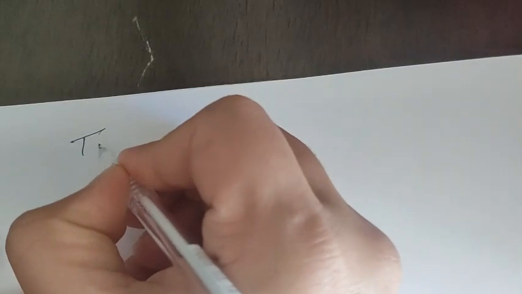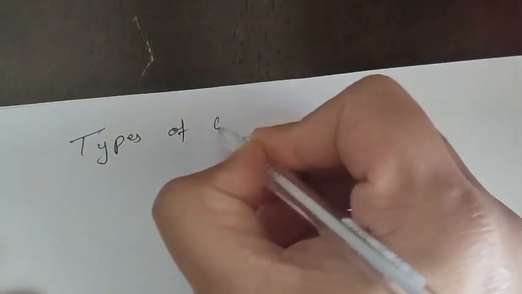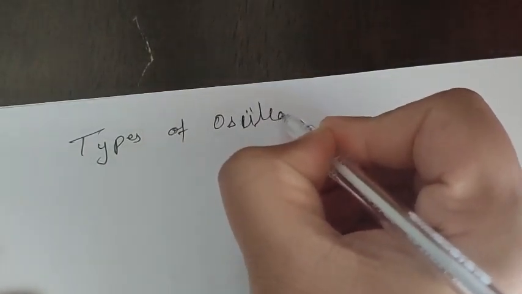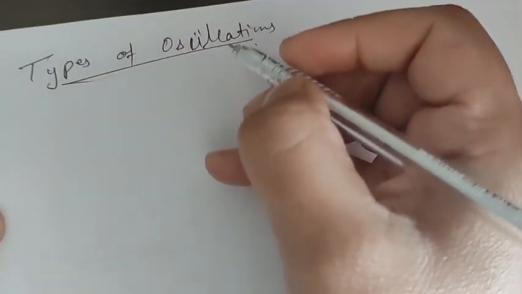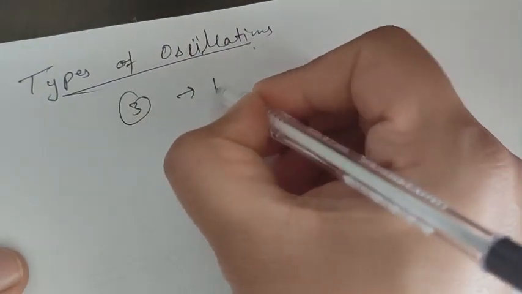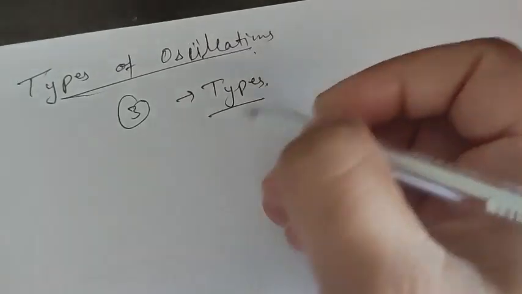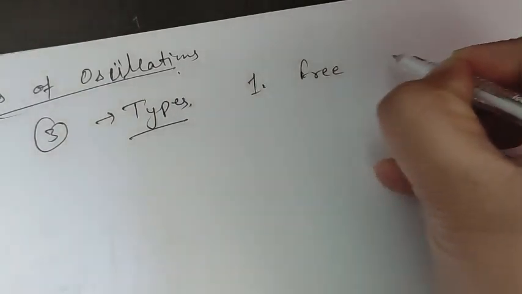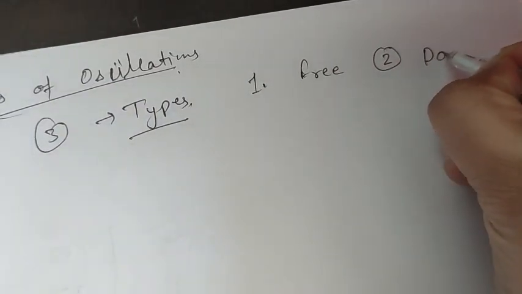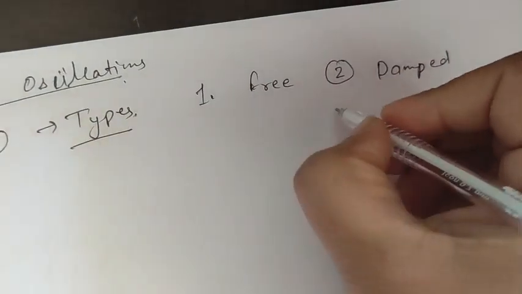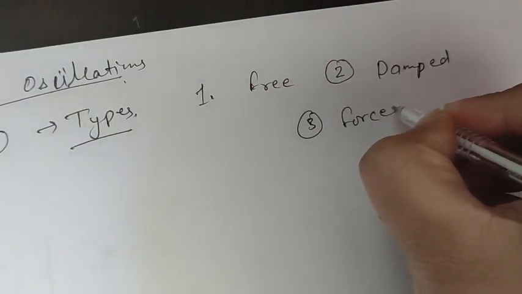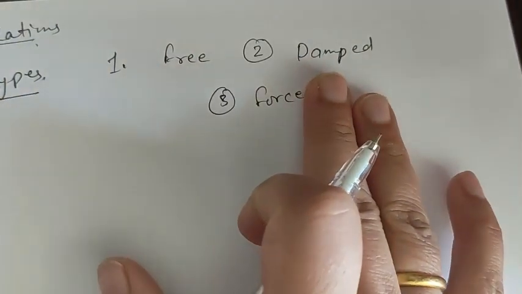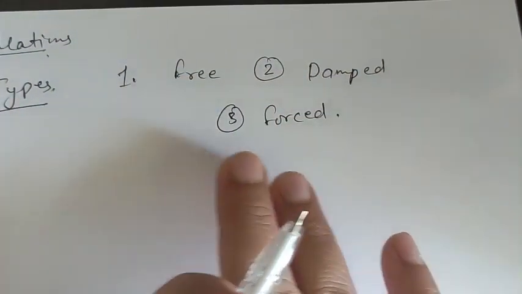If we see the types of oscillations, there are mainly three types of oscillations. So what are those three types? One is free, second is damped, and third one is forced. So now we will discuss these three types of oscillation one by one.